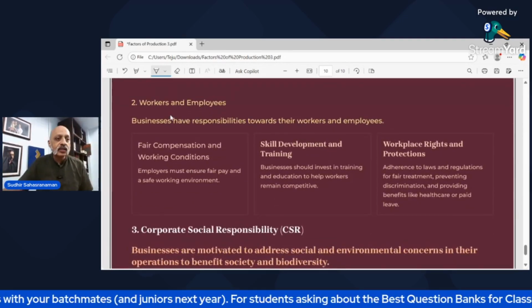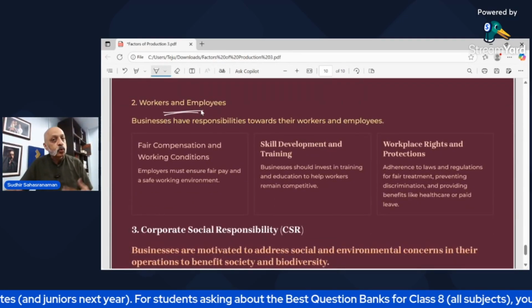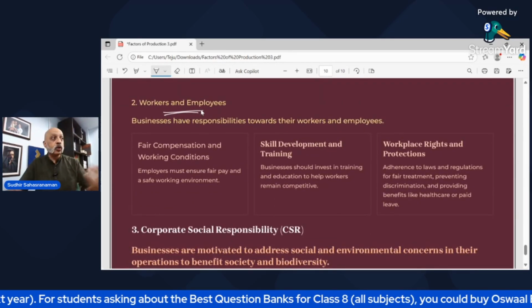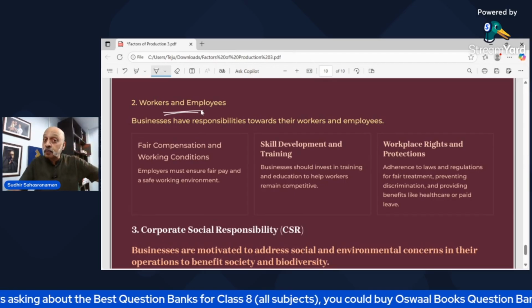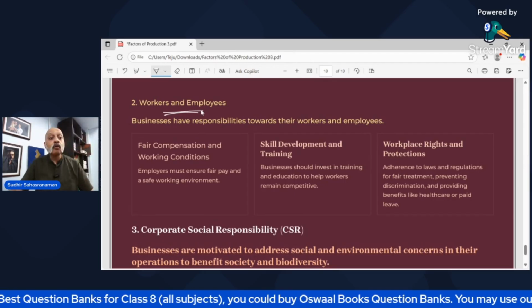Then the second one is workers and employees, that you need to be humane towards workers. You cannot treat them like servants just because you're paying them a salary. In return, they are doing work for you, right?